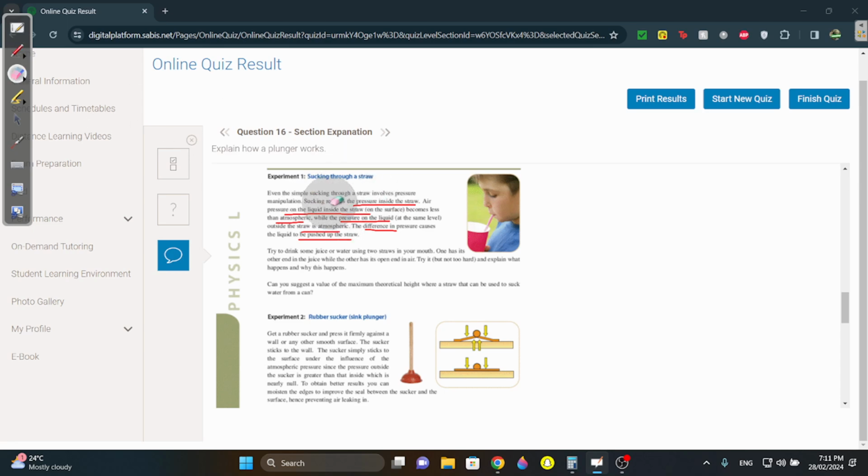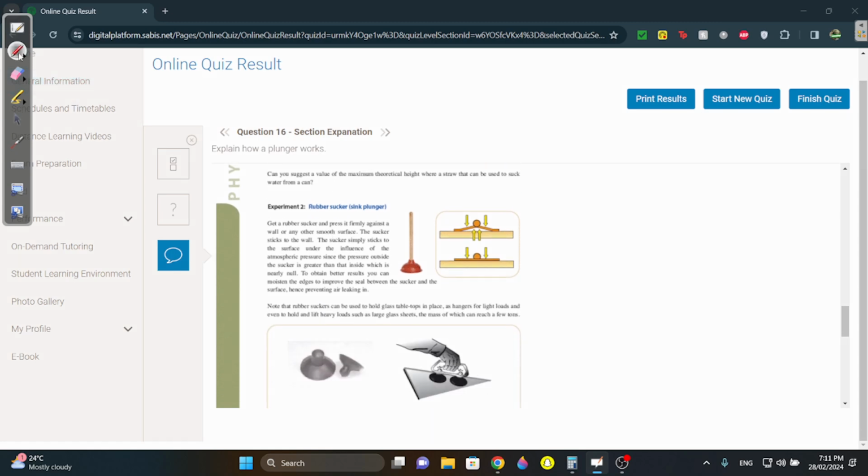In the exam, they might ask what causes the liquid to move up a straw when you suck it. You could say due to the difference in pressure. Or, it depends, it could come as multiple choice, or it could come as air pressure inside the straw is less than atmospheric. Because you reduced it inside the straw, and atmospheric is always stronger. Atmospheric is very strong. So this difference causes the liquid to be pushed.